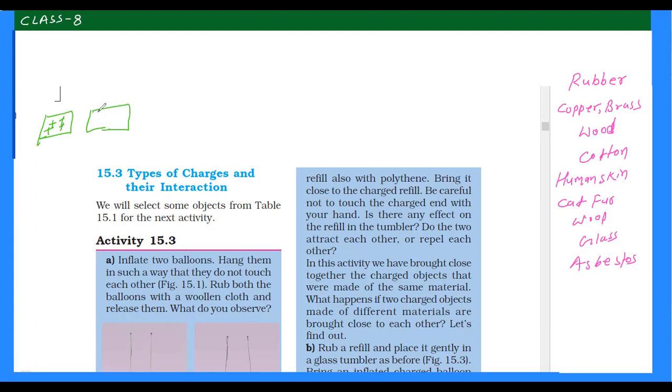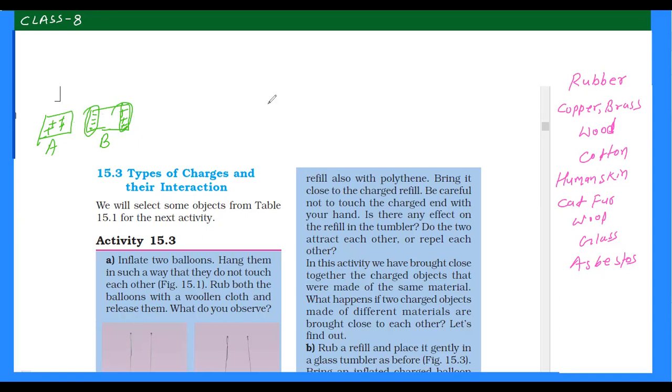It will attract its opposite charge, that means negative. So negative charge will come to this side and positive charge will go to that side. Still this object B is uncharged because the number of negative charges is equal to the number of positive charges in this object. But object A is charged.